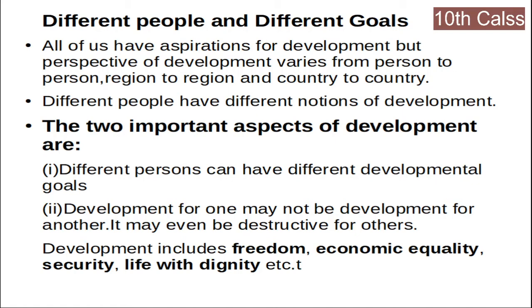These are non-material things like freedom, economic equality, security, life with dignity. Every individual generally likes to enjoy these non-material things in society. For example, freedom. What is freedom? It's nothing but liberty. Everyone aspires for freedom. Everyone wants to enjoy freedom in society.